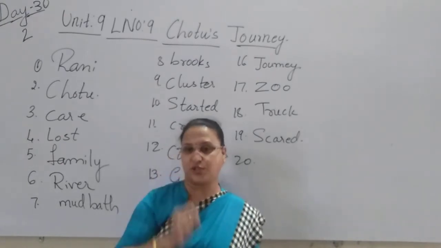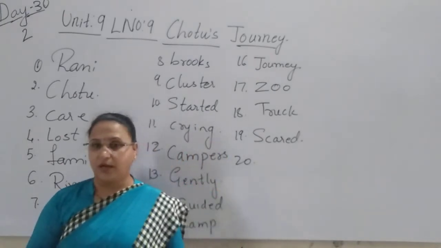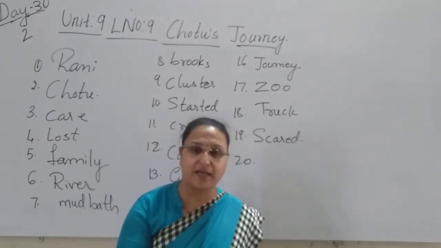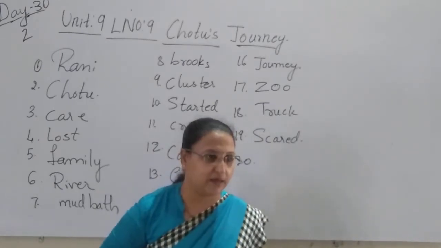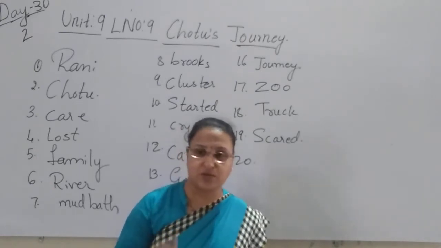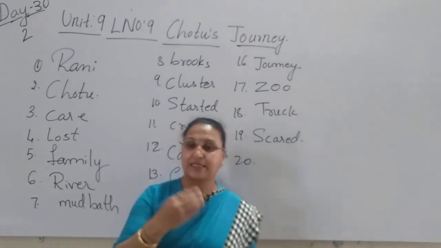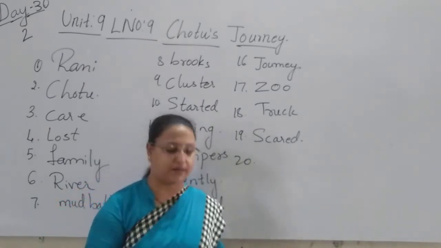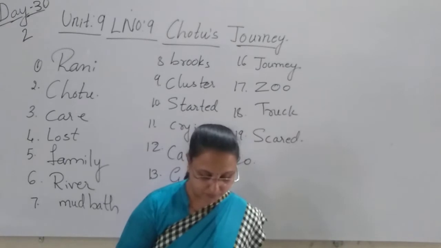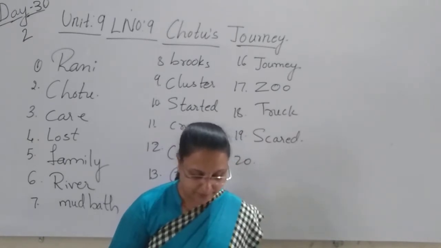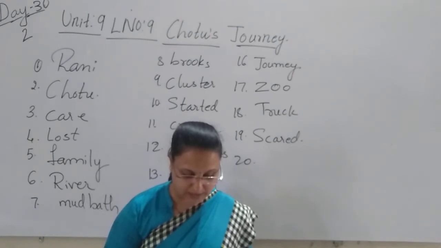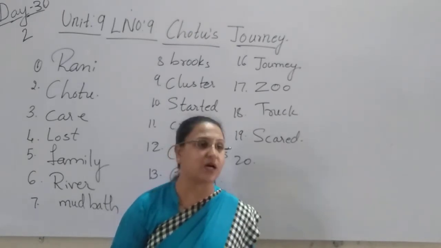One camper sat in the back with him. There were two male campers. Yes or no? And one camper sat with Chotu at the back in the truck. Yes, one man was driving and one man sat at the back with Chotu in the truck. After many hours on the road, the truck stopped and Chotu was happy to walk on the ground again.